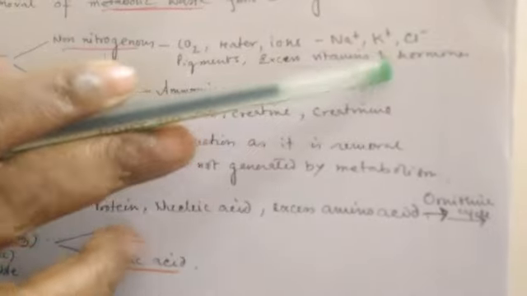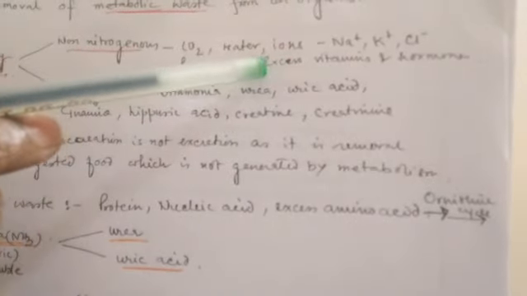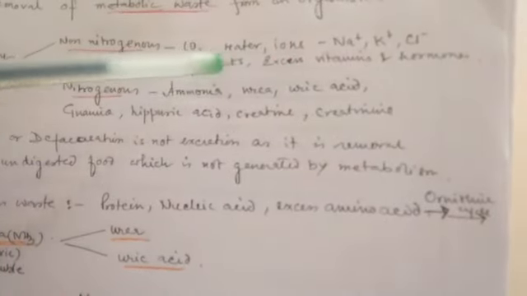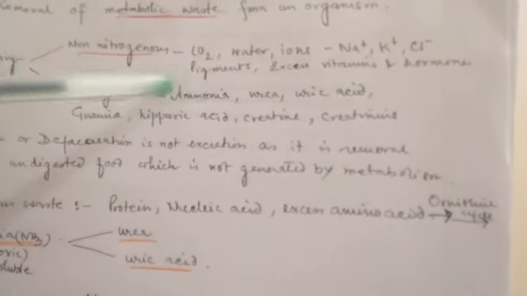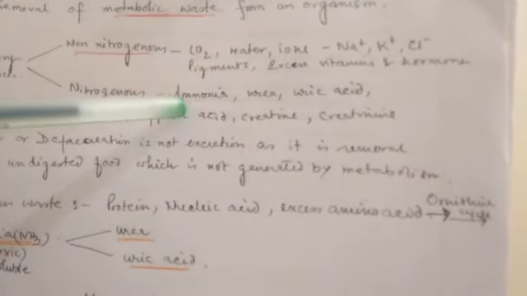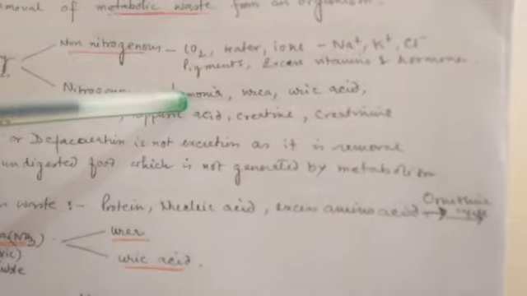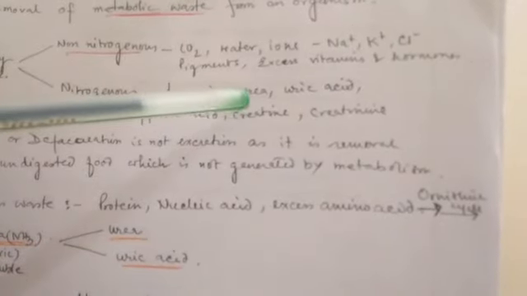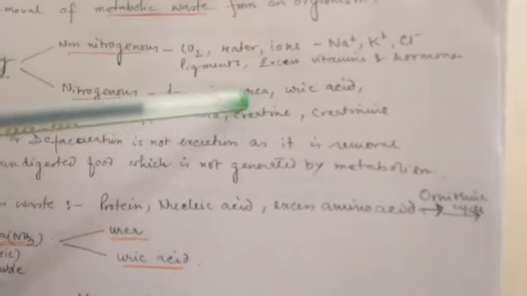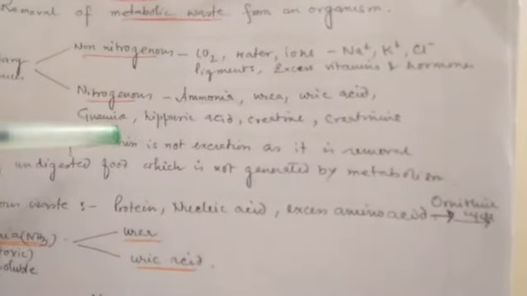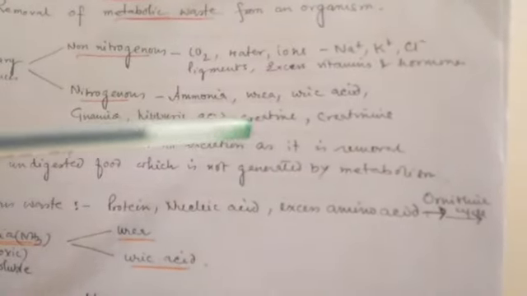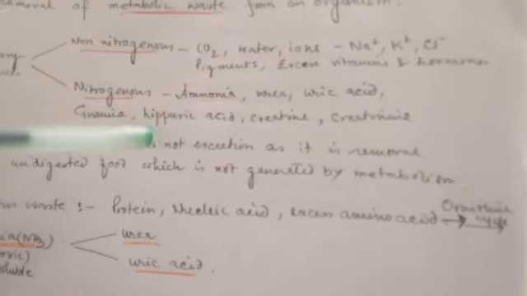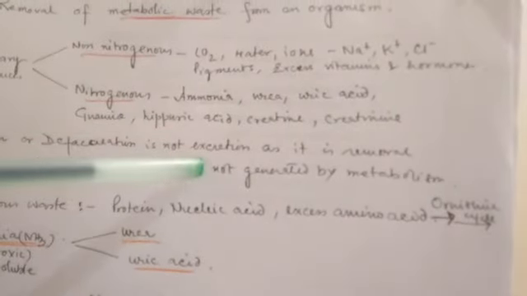So those are all the non-nitrogenous wastes, and the nitrogenous wastes are ammonia. This is the basic nitrogenous waste which is derived from the proteins, and then urea, uric acid, guanine, hippuric acid, creatine, creatinine, all these are the nitrogenous wastes.